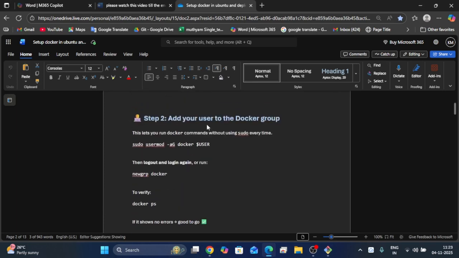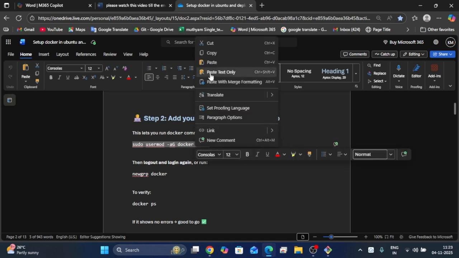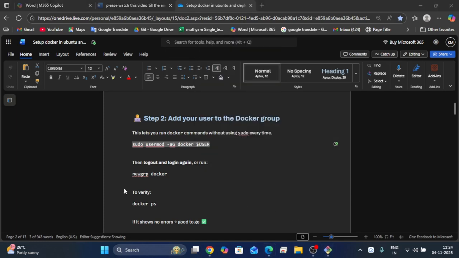Next, add our user to the Docker group, because this lets us run Docker commands without using sudo every time. So to avoid sudo every time, we have to add the user to the Docker group. Run this command.